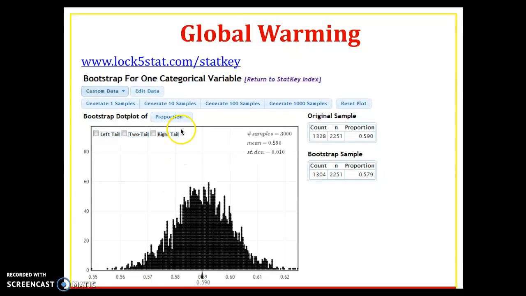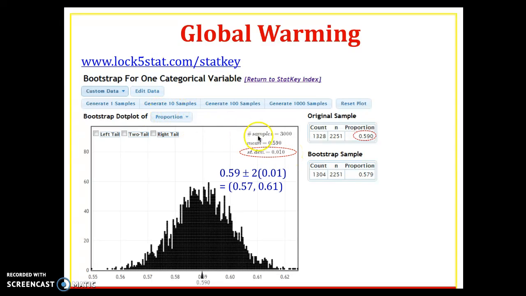But for right now, if you go to StatKey and look at bootstrap for one categorical variable, looking at confidence intervals, there are 3,000 samples. We've got the original sample right here, 1,328 out of 2,251 said there was evidence for global warming. From this original sample, 3,000 bootstrap samples were generated. This is your p-hat, your proportion, and the standard deviation. This is the standard error, 0.01.